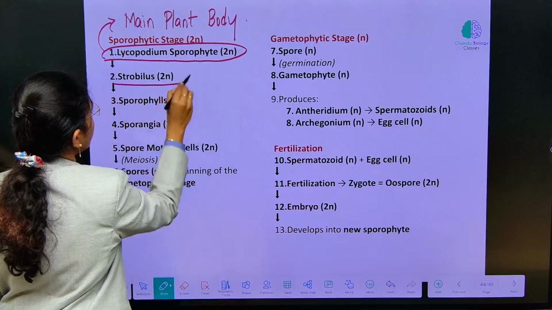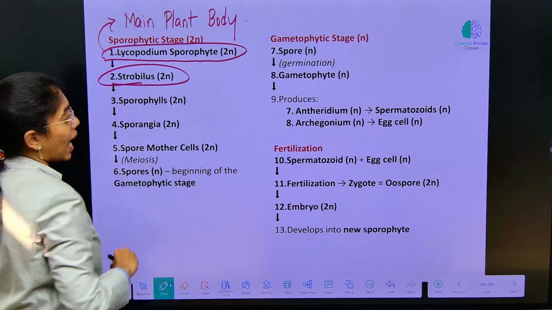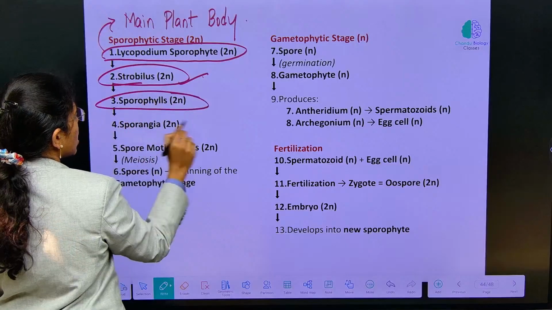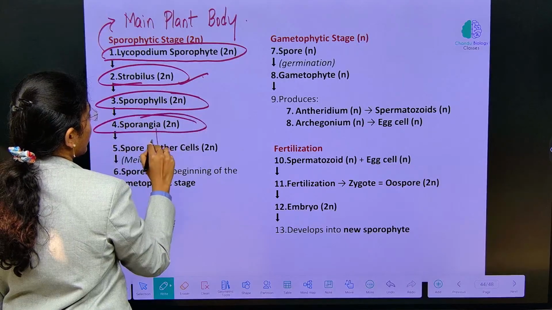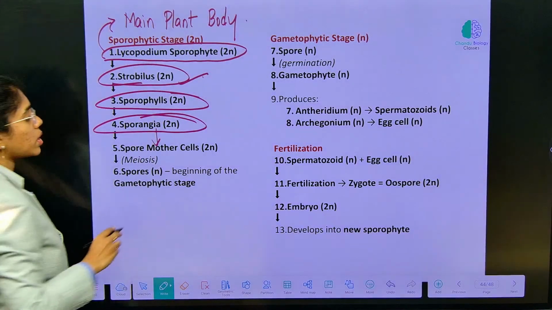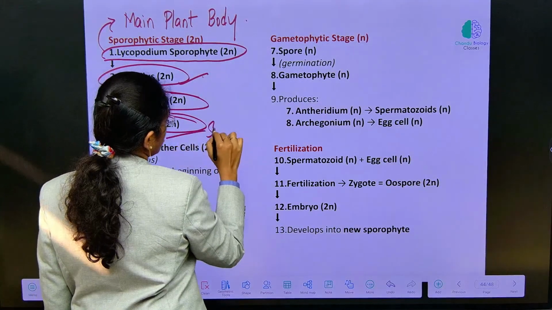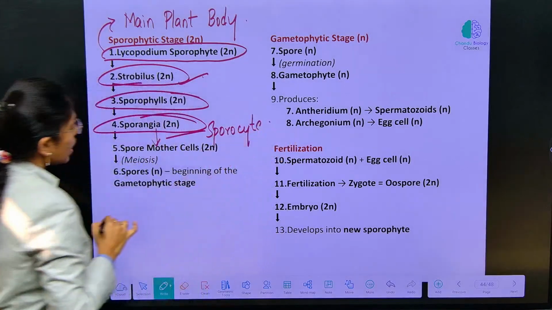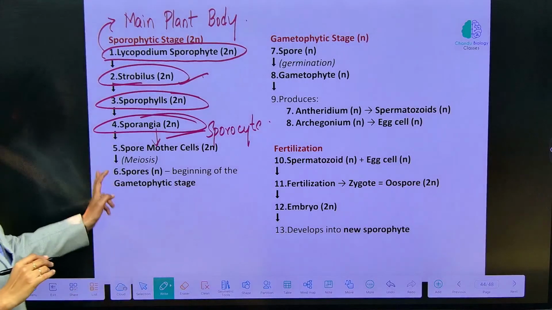This will have strobili or cones at the tip, which is diploid. It consists of sporophylls, they have sporangia and each has separate cells. They will turn to form a sporocyte or spore mother cell. Sporocyte or spore mother cell is one and the same. This will undergo reduction division forming out spores.